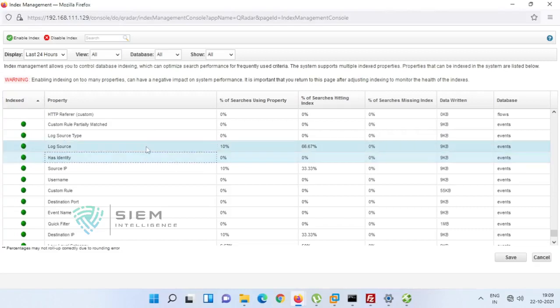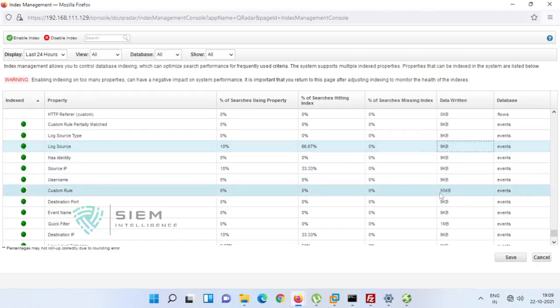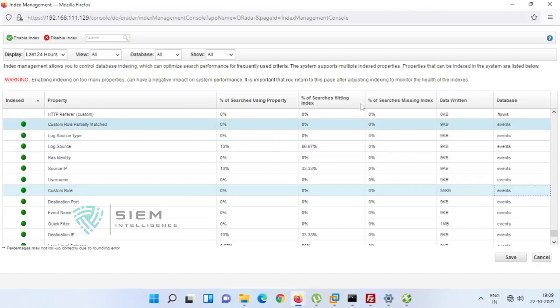In the last 3 days, the log source covered 9 KB. It is covered in these indexes. There is an index table. For the custom rule, 55 KB of data was written in the index database. So we can also understand what the database location is. It is something like events and flows. These two databases are there, and we can see what is enabled and disabled.